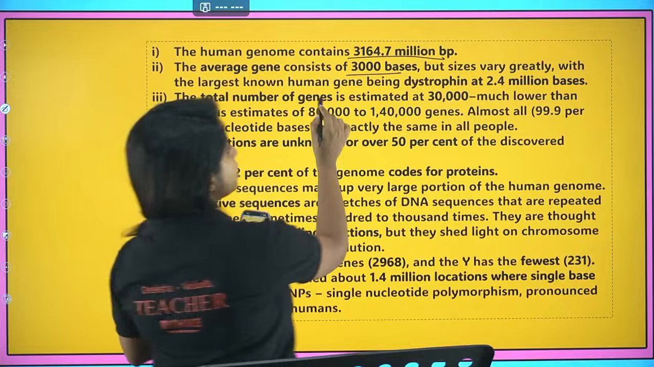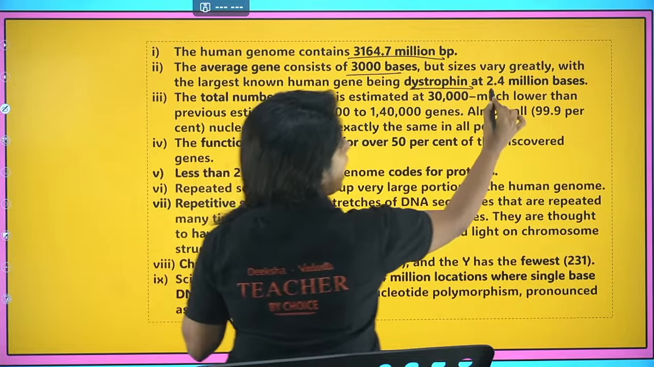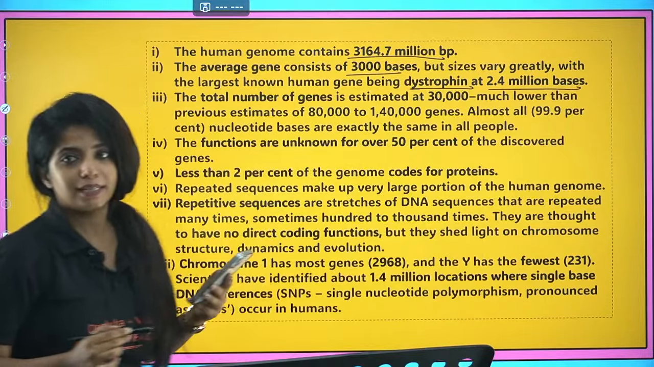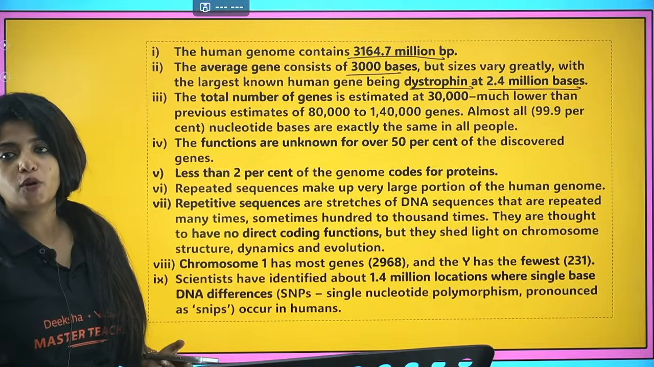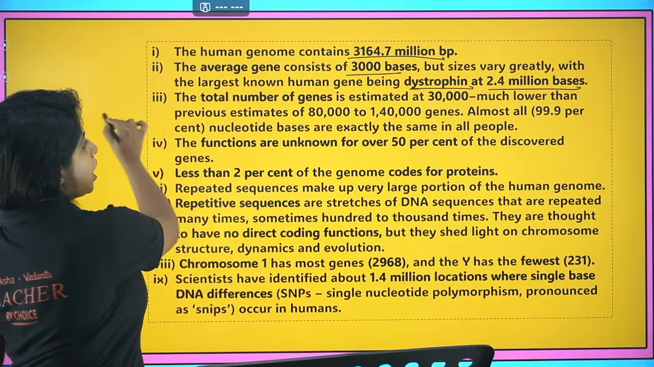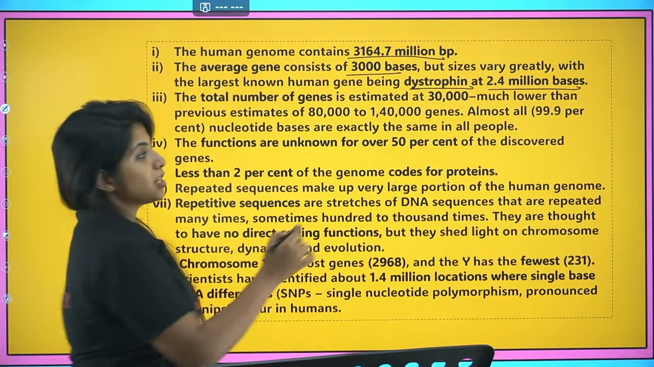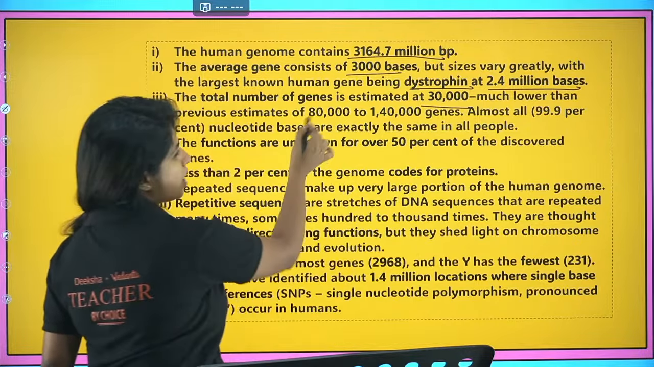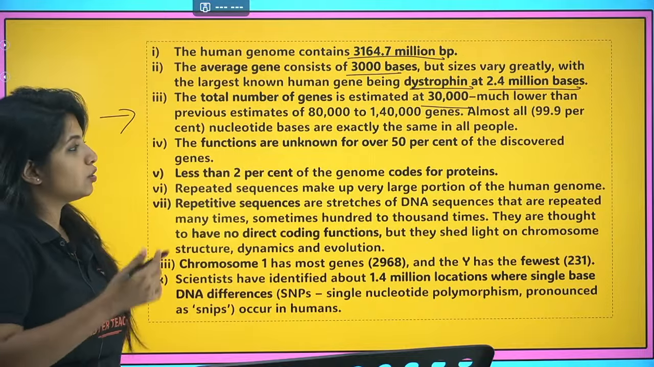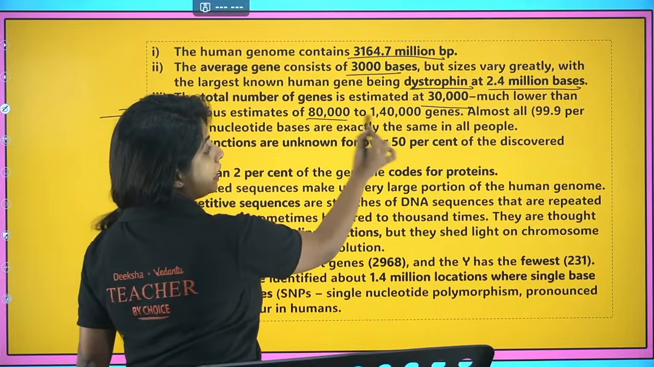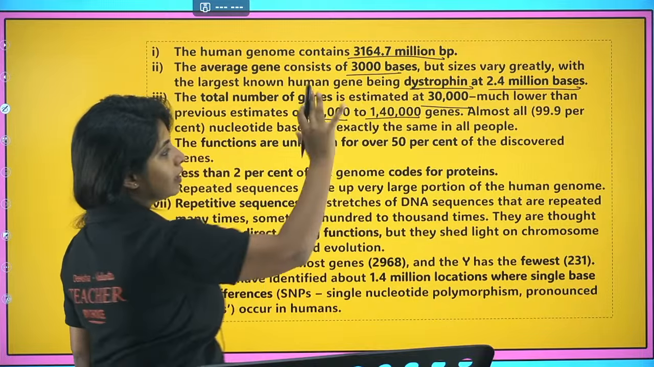But there is a protein, dystrophin, that has 2.4 million bases. Okay, how many million bases? 2.4 million bases. Now, the total number of genes is estimated to be 30,000. You don't have to remember the other data if you think it is too much for you. It was estimated to be 80,000 to 1,40,000, but it is just 30,000.